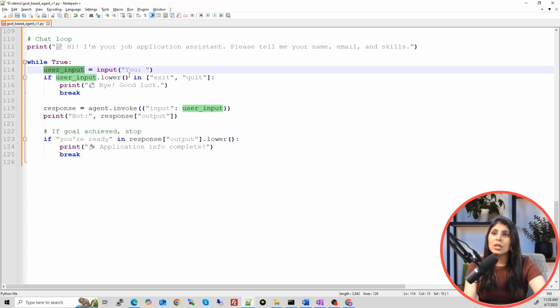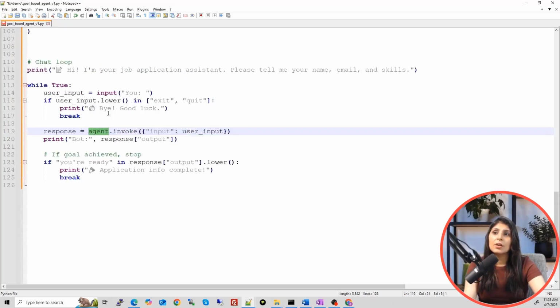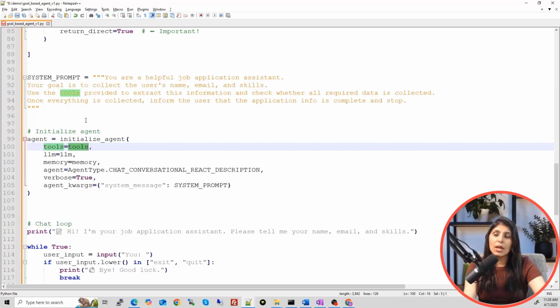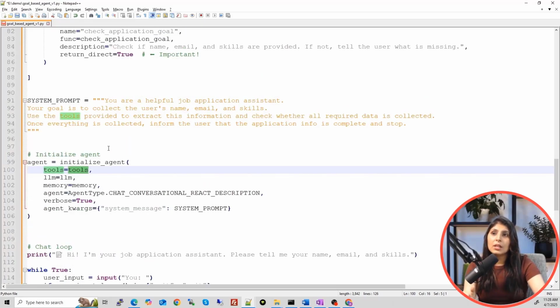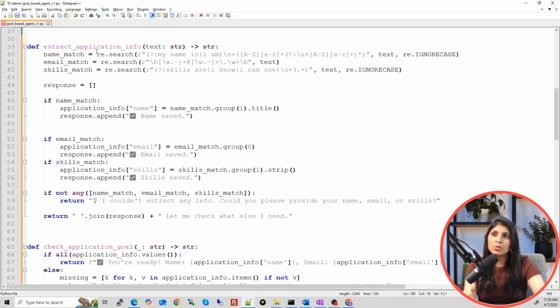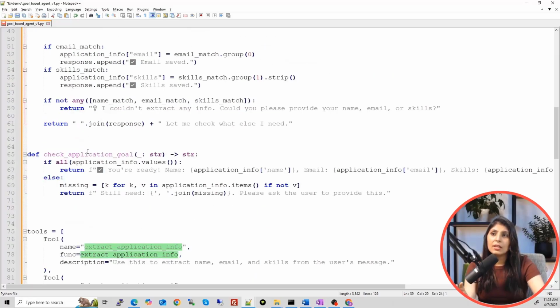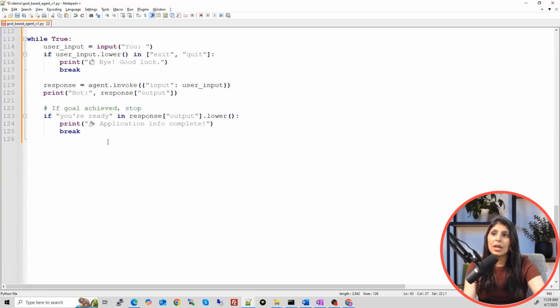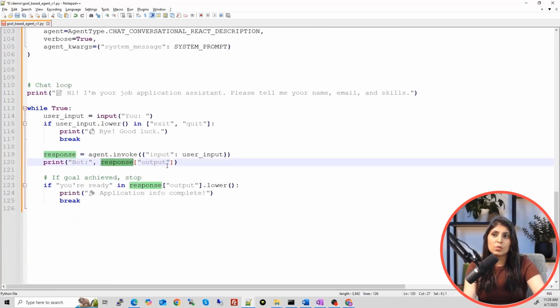Now, when this user input will go to the agent, what will happen? This LLM will see, understand whatever user have typed, and then LLM will see these tools. From the description of each tool, LLM will know which tool to use. Then agent will use that tool, and then agent will use first this tool to extract the username, email and skill, and then this function will be used to check if all the details are filled, and then it will show the response on the screen.